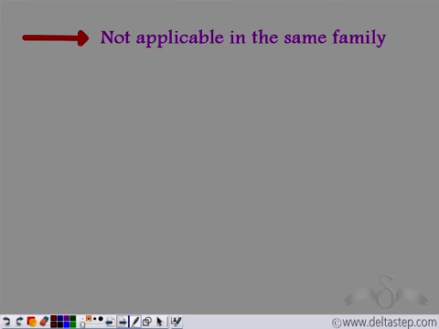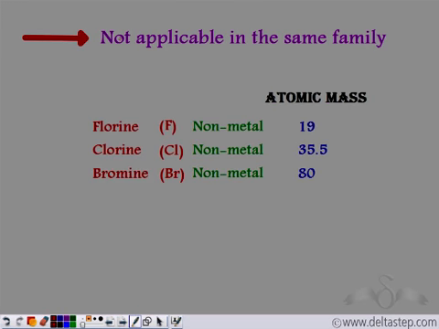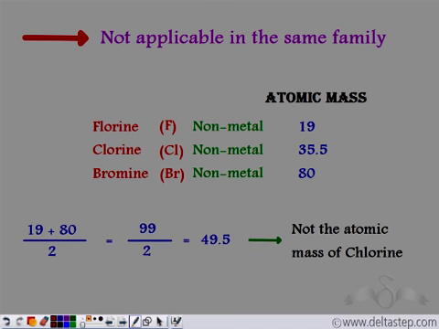He repeated this for another member of the family. Fluorine belongs to the same family of elements. The 3 of them are non-metals and they show the same appearance and reactions. He continued the process. He arranged them in increasing order of atomic mass and took the average of the first and the third element. It came out to be equal to 49.5, which was not equal to the atomic mass of chlorine. Hence, his law, Dobereiner's law of triads, failed.